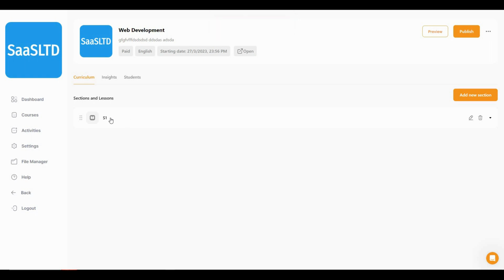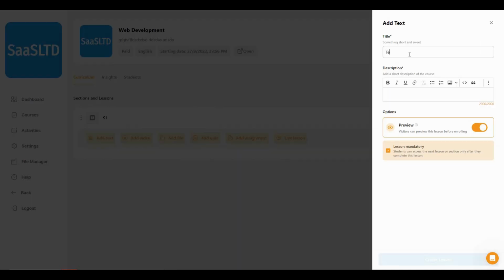Now in this section I can add a lot of things by clicking on this, and these are all the materials that you can add to your course, such as text, video, file, quiz, assignment, and even live lessons. So let's add a text. I'm going to name it test 1 and then add some random words.